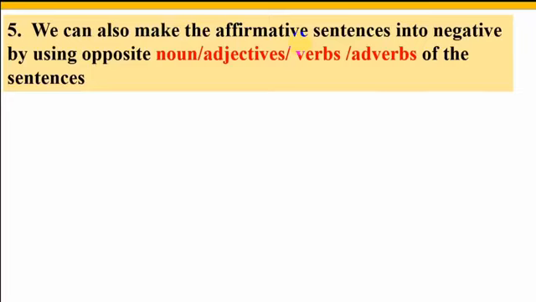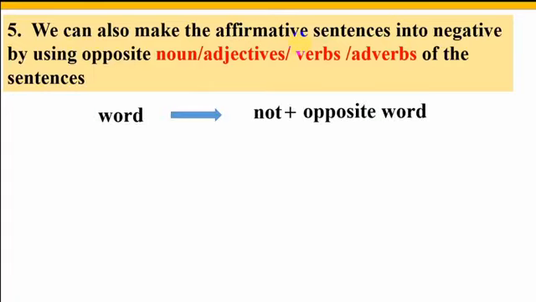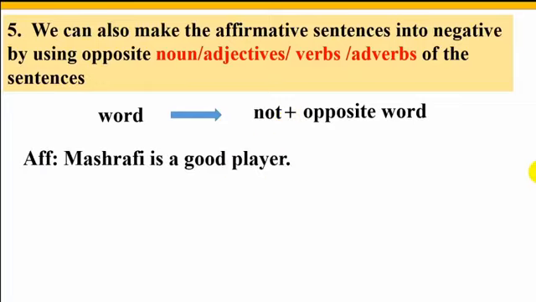We can change the affirmative sentence into negative by using the opposite word of nouns, adjectives, verbs and adverbs. So let's clear it with some examples. Here is the structure. We will use the opposite word, and we also use not to make the sentence negative. Look at the example. Mashrafi is a good player.